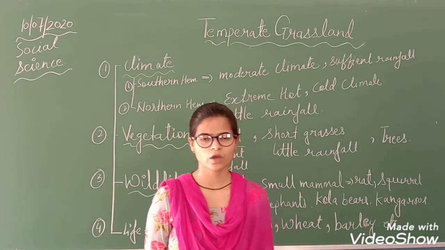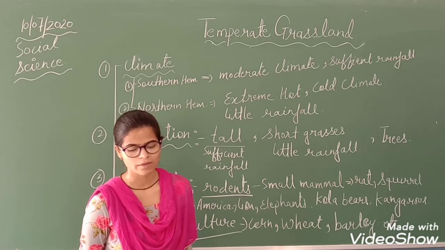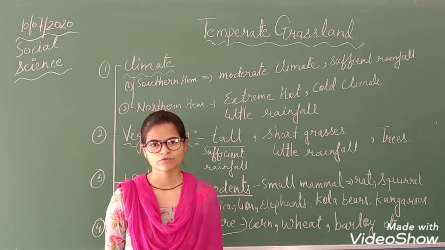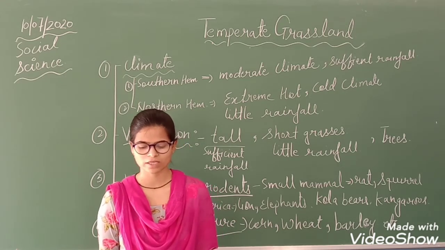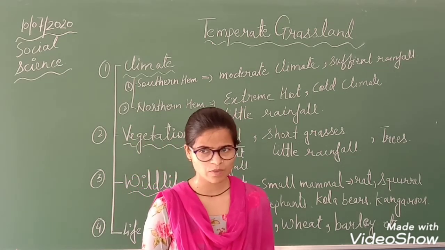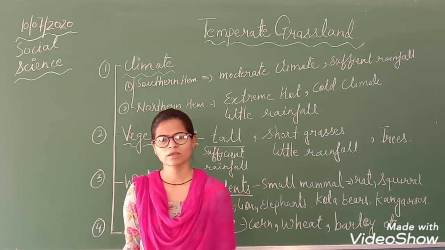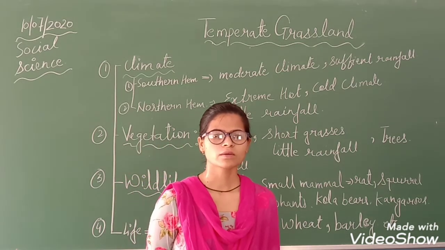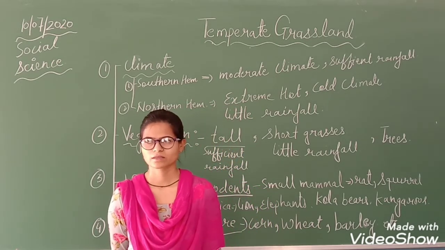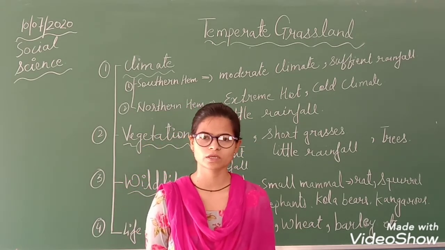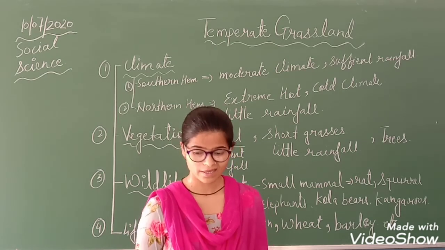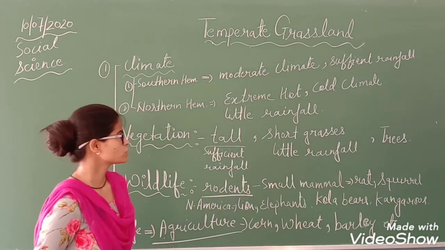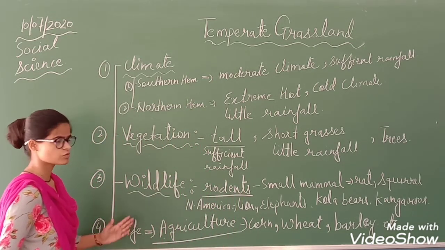So this was also one of your important topics, prairies of North America, and it is also known as the wheat basket of the world, and I have explained why it is known as the wheat basket of the world. And in this place cattle are also one of the important animals which are raised here, and they are used for multiple purposes, like milk products. All the milk products which we get there are from these cattle. Okay. So my dear students, this was your temperate grassland chapter.